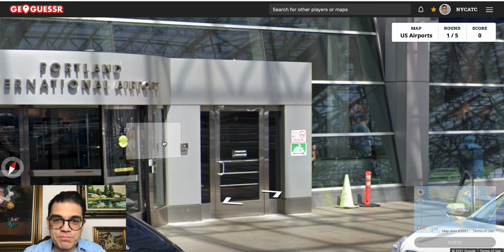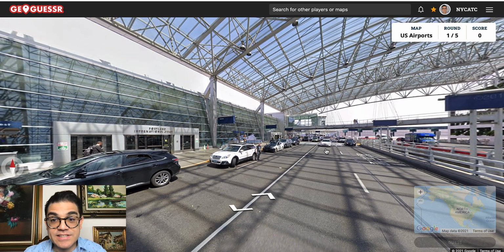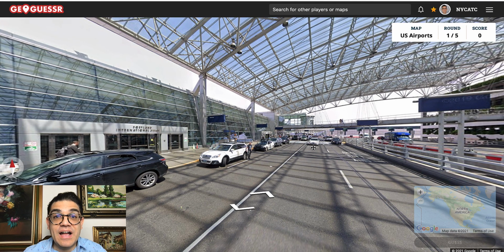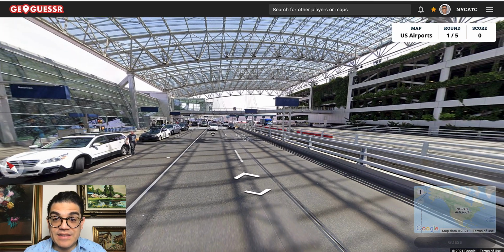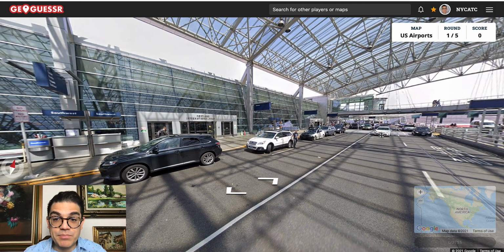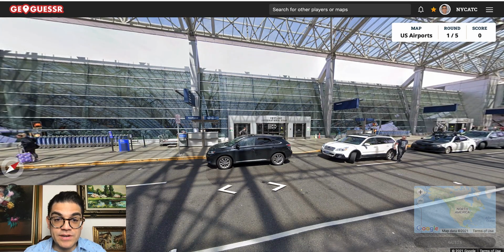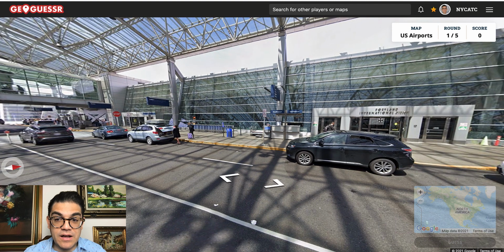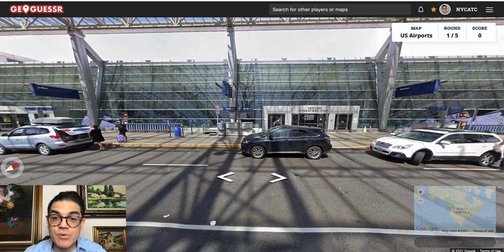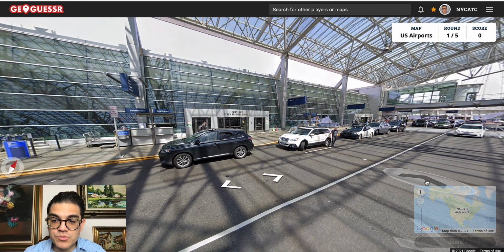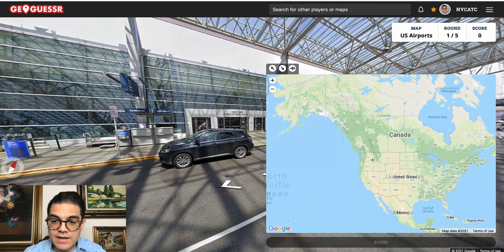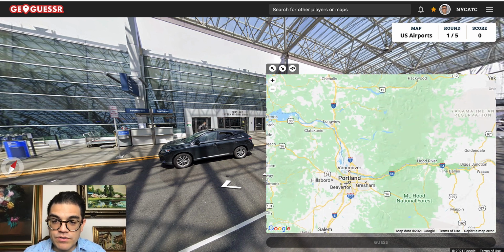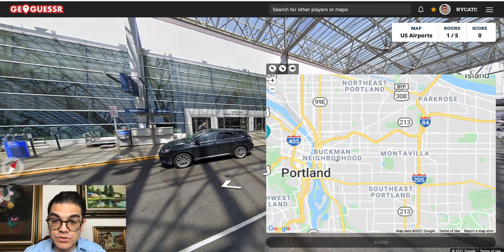Now, there are 2 Portland airports, at least that I know of in the United States. We've got one in Maine and we've got one in Oregon. And the one in Maine I know is called the Portland International Jetport. So I'm going to take this as being the airport in Oregon, PDX. I have been here before. So the way this works is you pull up the map and you find the airport and you put the pin down at the location where you think the airport, where that actual photo was taken.